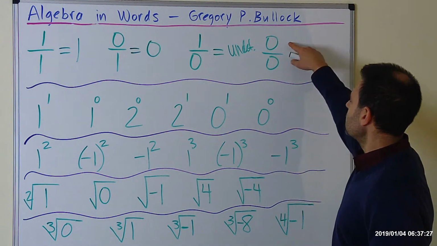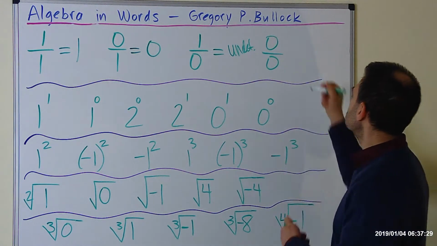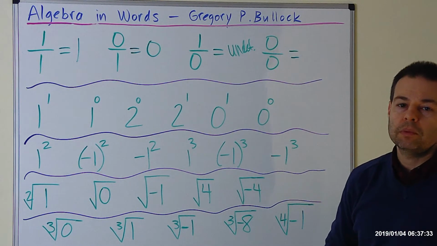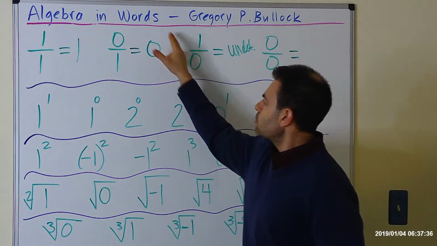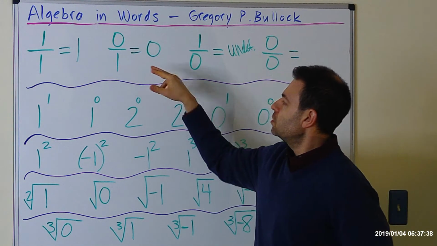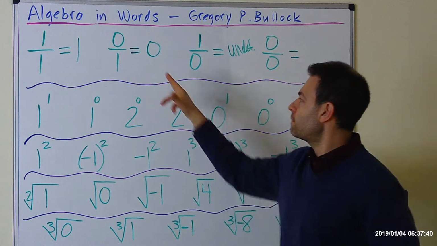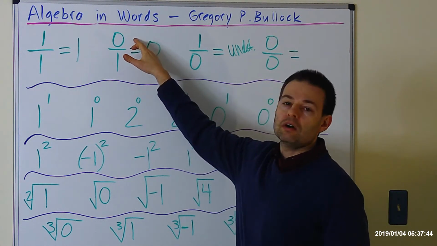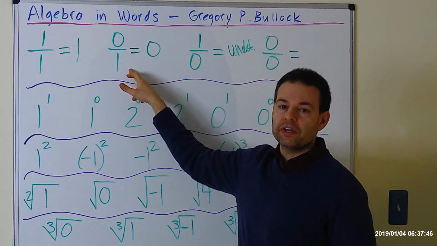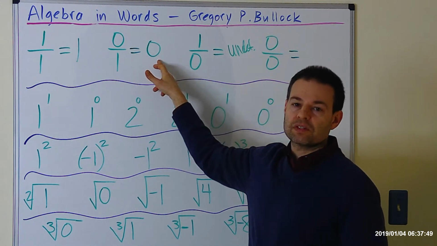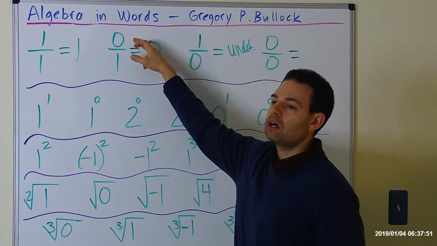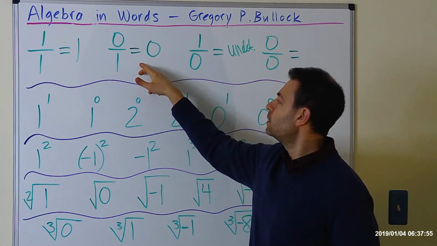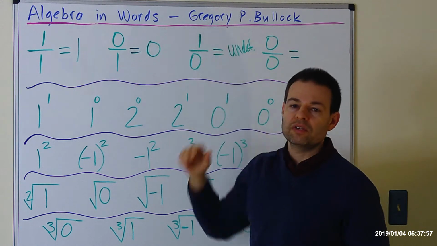And what about 0 over 0? Alright, let's pause a second, and there's a reason why I have this problem up. Because when we look at a problem like this, usually you think to yourself, and I kind of forgot to explain this aspect, but whenever you have 0 divided by any number in a fraction, the answer is 0. So for example, if we had 0 divided by 10, or 0 divided by 55, the answer would be 0 because 0 is in the numerator.